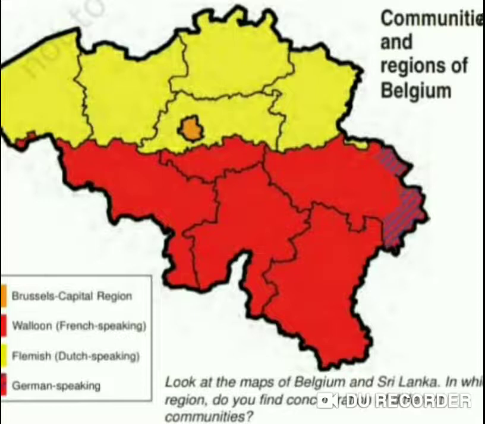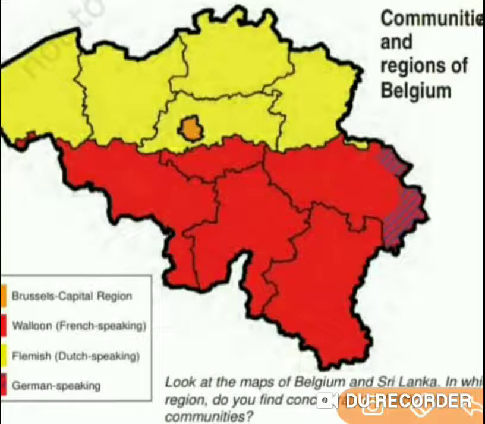So here let us glance at one more map of Belgium. Here you can see the colors in the map of Belgium on the screen. The total area of Belgium is divided into two different regions.